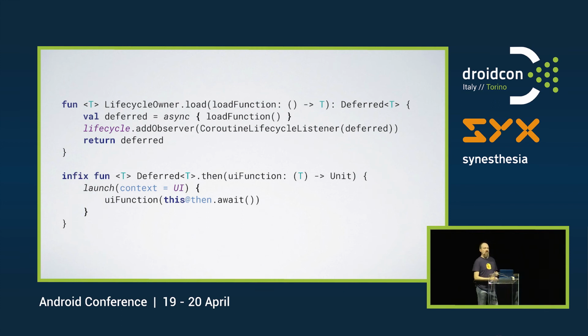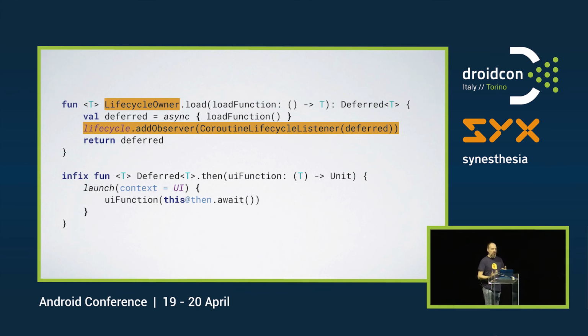Also, we get access to the lifecycle property. On the lifecycle property we call add observer. We create an instance of this listener that we had, and we pass in the deferred that comes from the async call. Now, this deferred will be automatically canceled when the activity or fragment reaches onStop. So these two changes give us free cancellation. Free, sort of.